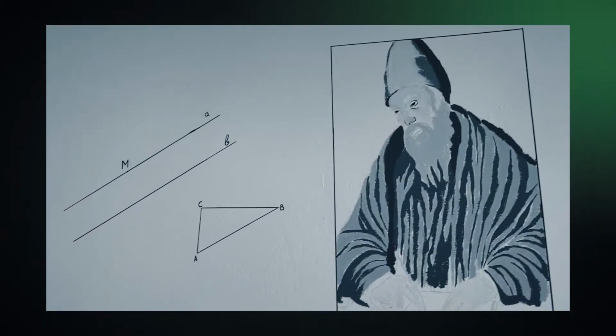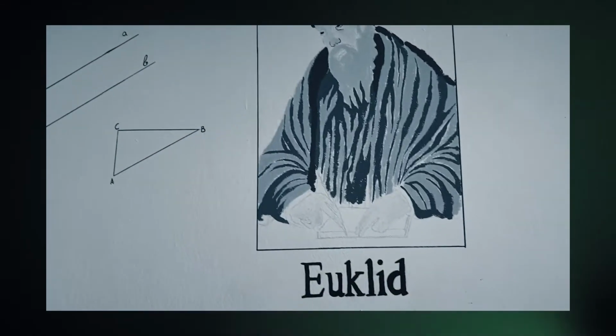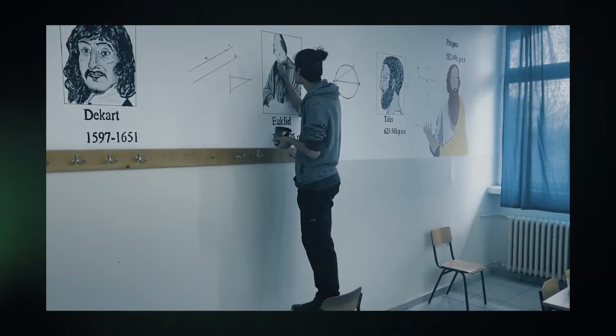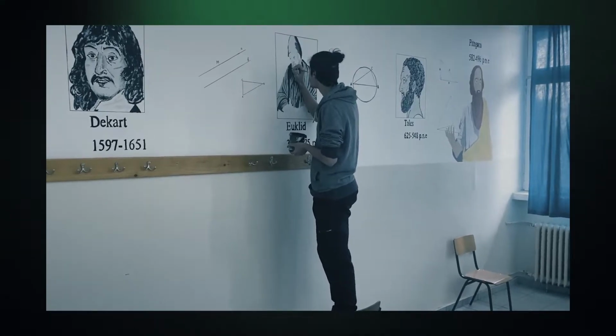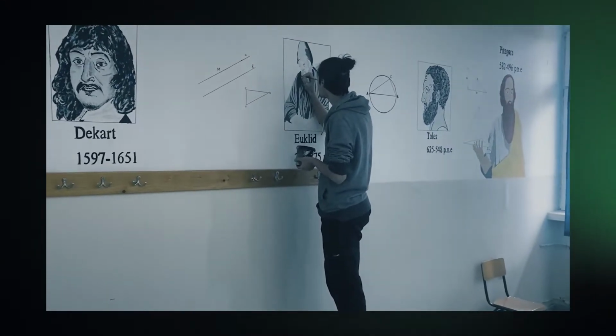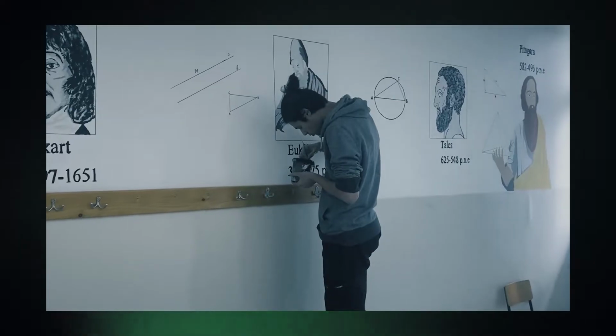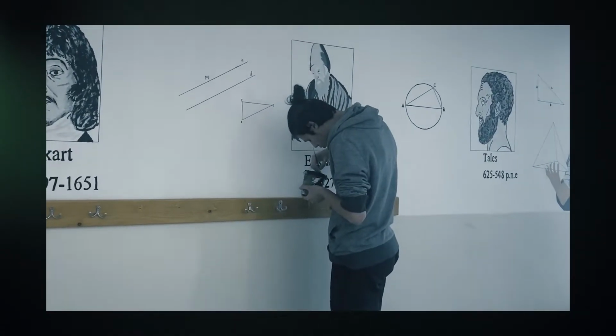Not a lot is actually known about him, but we do know he was a Greek mathematician and also published a few pieces. His most popular one being Elements, which is a very influential piece of work that helped shape math as we know it, though mainly focusing on geometry.